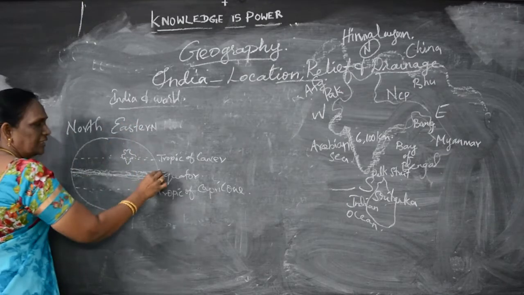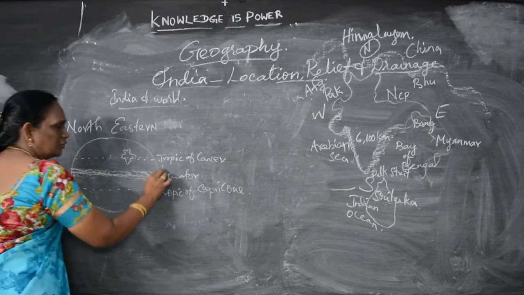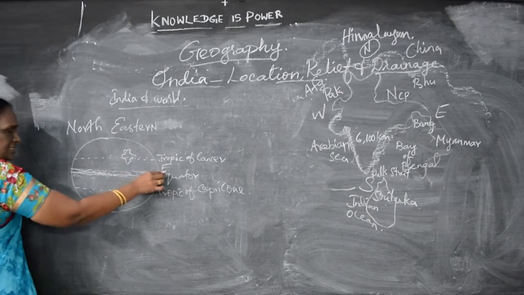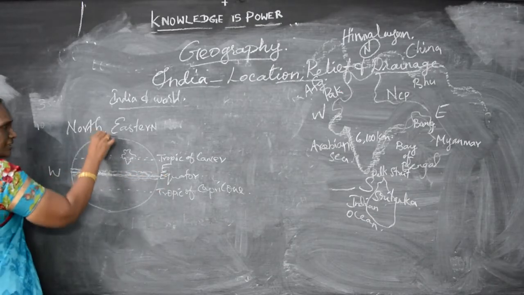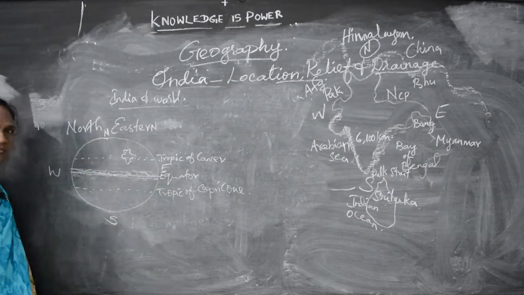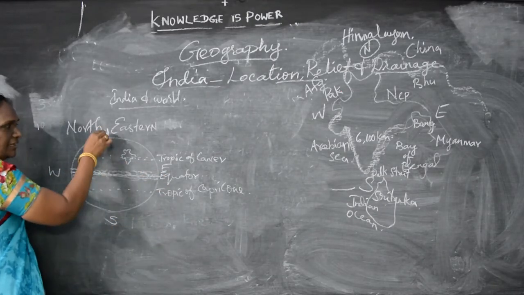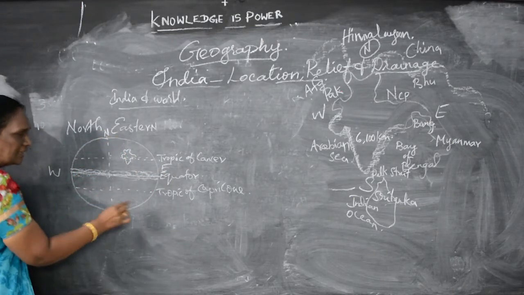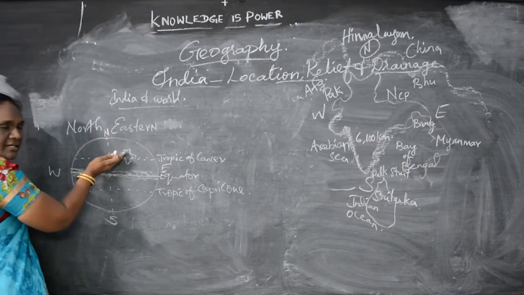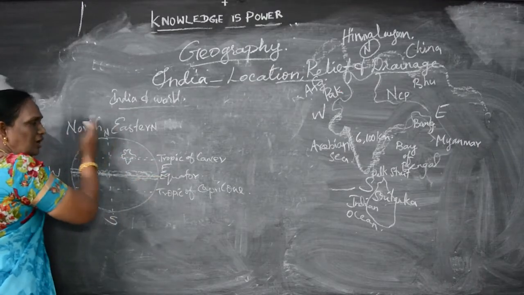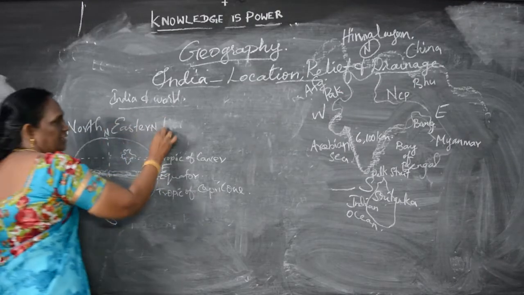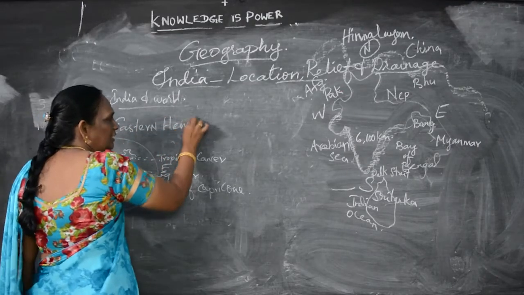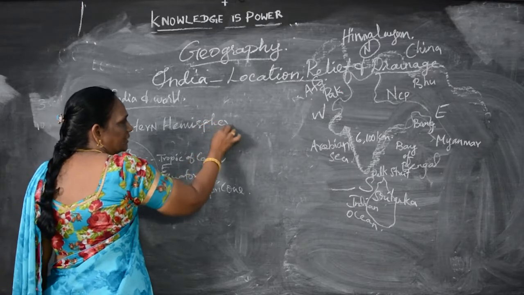If we divide the world into four directions, this is east, west, north and south. So India is in the north, and if you divide like this side, it is in the eastern, northeastern hemisphere. So India is in the northeastern hemisphere.